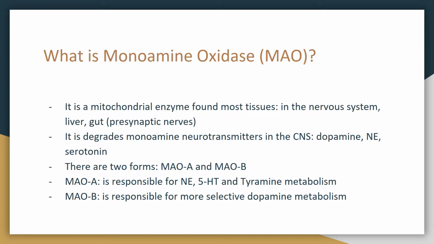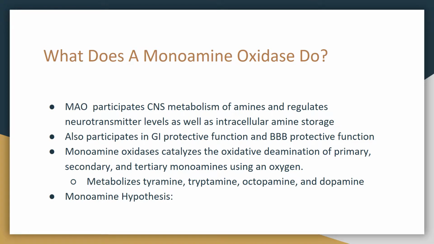MAOA and MAOB differ in their affinity for various monoamine substrates. MAOA is responsible for norepinephrine, serotonin, and tyramine metabolism. MAOB is responsible for more selective dopamine metabolism. So MAOA participates in CNS metabolism of amines and regulates neurotransmitter levels as well as intracellular amine storage. It also participates in GI protective function and blood-brain barrier protective functions.